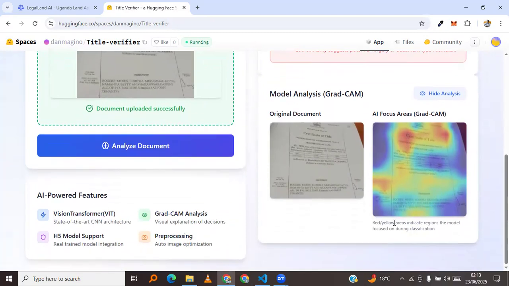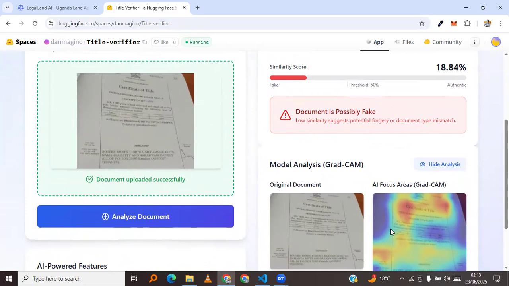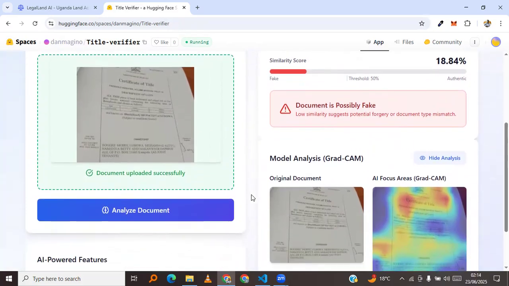So that's why it's able to plot this heat map onto the image for GradCam to show that these are the areas based on to predict that this is not an original land title. So some features are missing. Now, there are instances where you may want to upload an image that is neither an original land title nor a fake land title. Let us try that also.